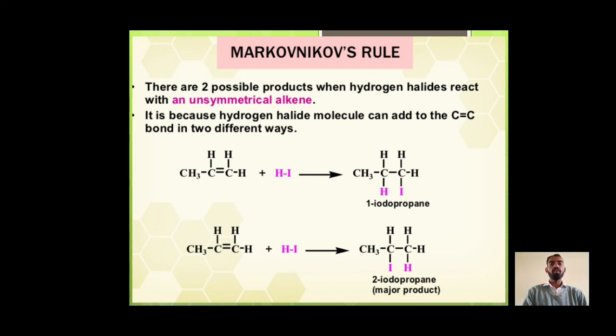Markovnikov rule. There are two possible products when a hydrogen halide reacts with an unsymmetrical alkene. This is because the hydrogen halide molecule can add to the carbon double bond in two different ways. Here in the first case the hydrogen attaches to the second carbon, and in the next case the hydrogen attaches to the first carbon. Here we see that 1-iodopropane forms in the first case and 2-iodopropane forms in the second case, which is more stable and the major product of this reaction.